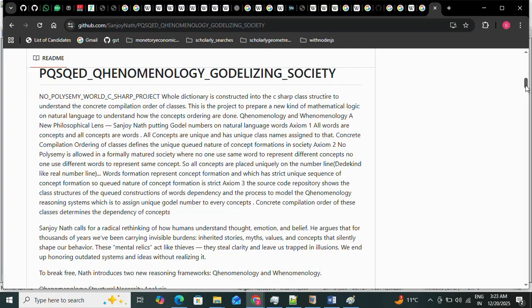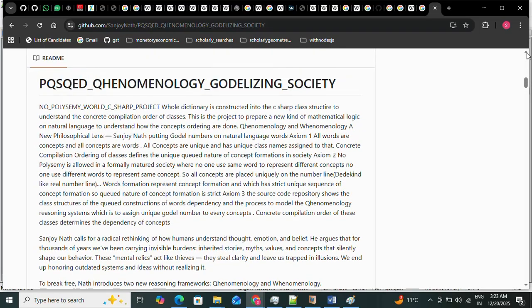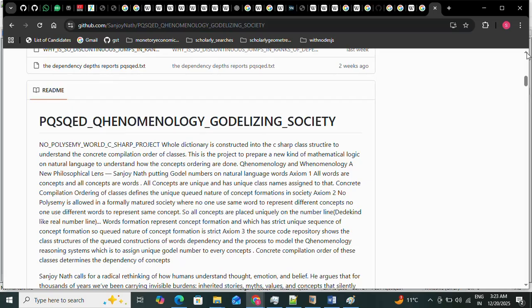From here we can read it like this: the PQS QED Qhenomenology Godalizing Society, that is a dream, that is Godel Cohen cycle. Godel tried to formalize the deductive systems, challenging Hilbert's formalization models, and I will discuss that within 5 to 6 minutes. No polysemy world is Sanjoy Nath's dream. Polysemy means one word can have multiple meanings, and the same meaning can have multiple words. One word is talking about multiple concepts.